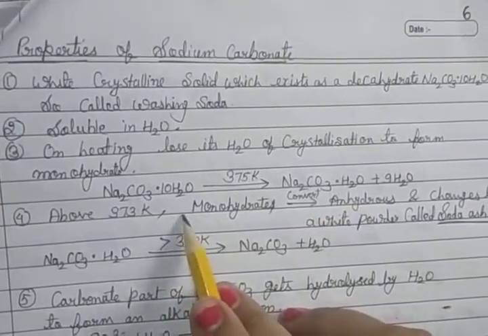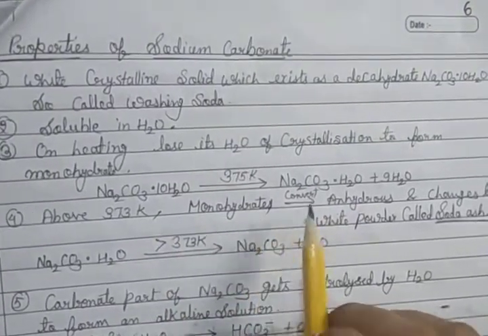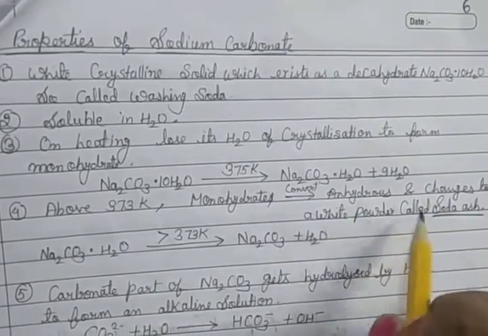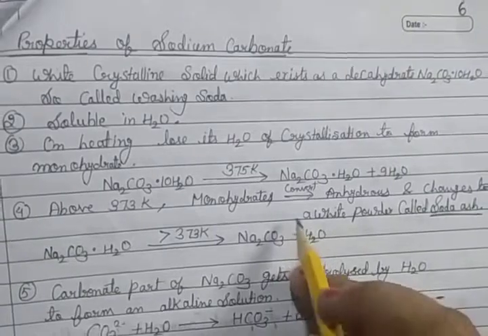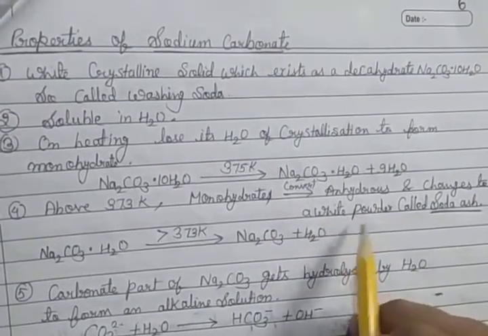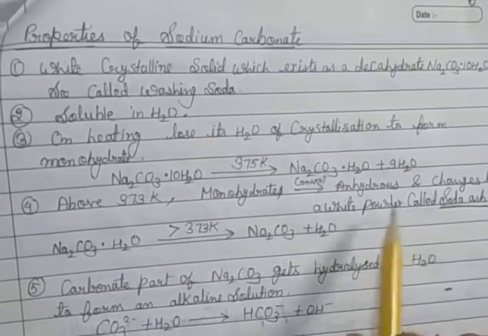Above 373 Kelvin, the monohydrate converts into the anhydrous form and changes to a white powder called soda ash.